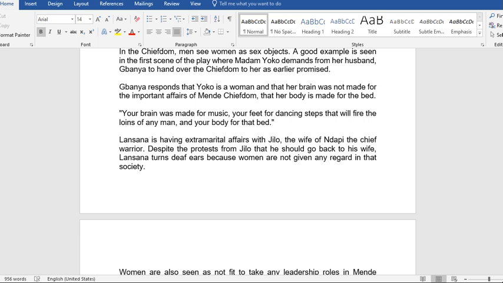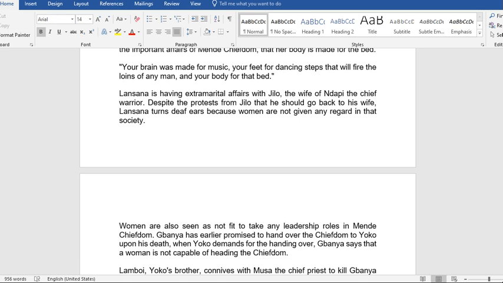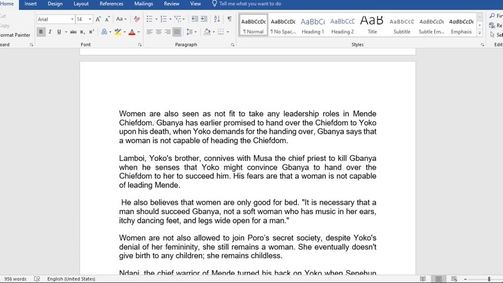Now let's quote from the text: "Your brain was made for music, your feet for dancing steps that will fire the loins of any man, and your body for that bed." That is from Banya to Yoko. Lansana is having extramarital affairs with Jilo, the wife of Ndapi, the chief warrior. Despite the protest from Jilo that he should go back to his wife, Lansana turns a deaf ear because women are not given any regard in that society. So women are not highly placed in society. They look down on them.